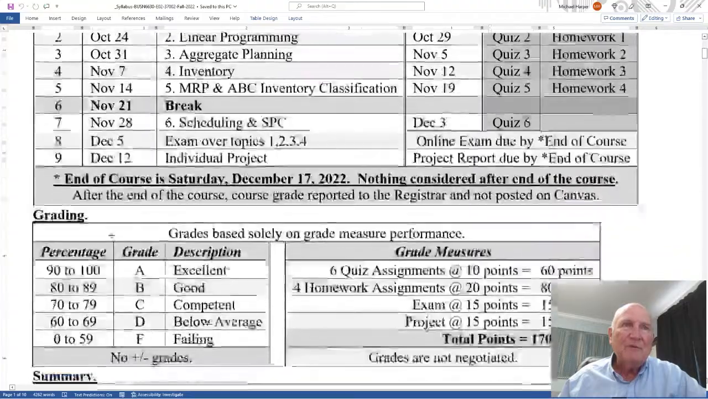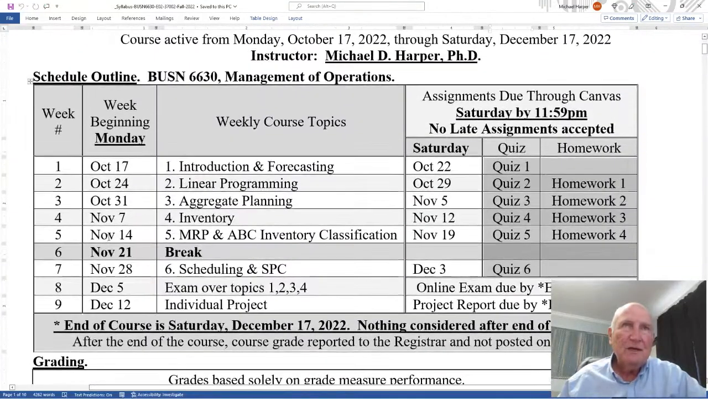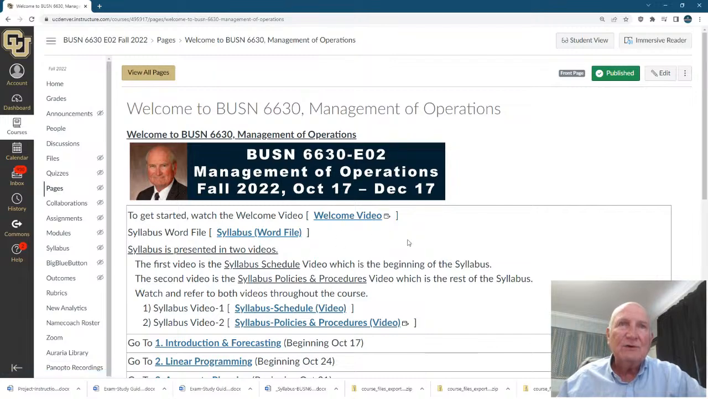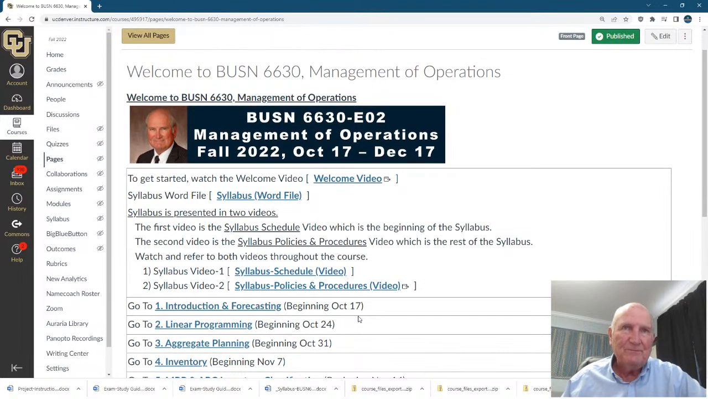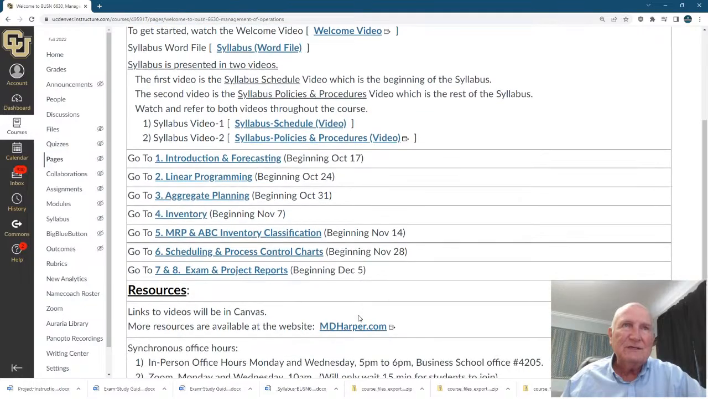Okay, now before we get to the grading and the summary, all this is on Canvas. Let me pull up Canvas. So here's Canvas. And so on Canvas, you have the welcome video. I hope everyone saw the welcome video. This is the syllabus Word file. That's what I'm going through. And here's the syllabus video that I'm making right now. And the syllabus for the policies and procedures video, make sure you watch that. That's the details of the policies and procedures as we go through. It's in more detail.